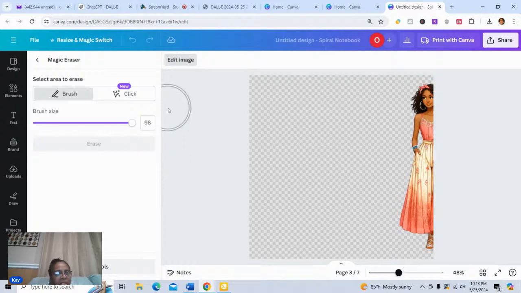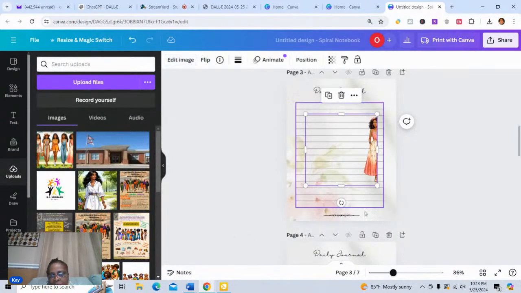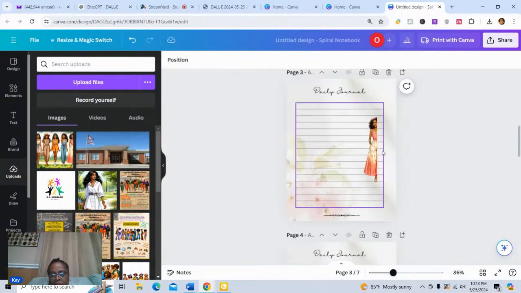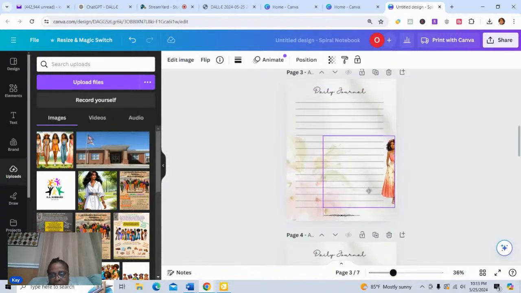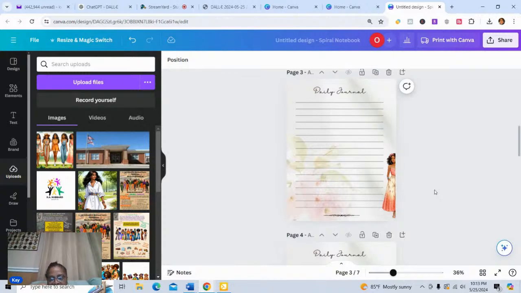Let's see. Okay, and you see how it's kind of cut off now. You see how all the other images that were here are gone? Well, we can take this image and do something like this. Since she is cut off, I would probably just try to use her, and I might put some other elements here too. I'm not sure. We'll see. I'm just looking to see if I like that. Okay, I think that's okay. I might add some other elements there with her.